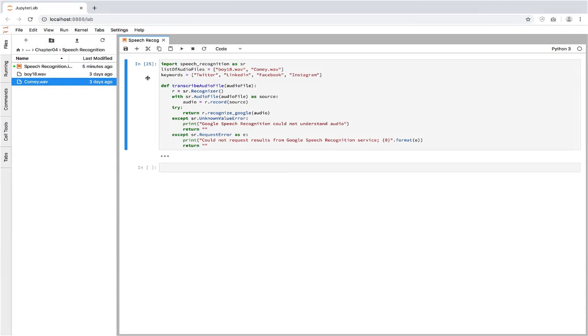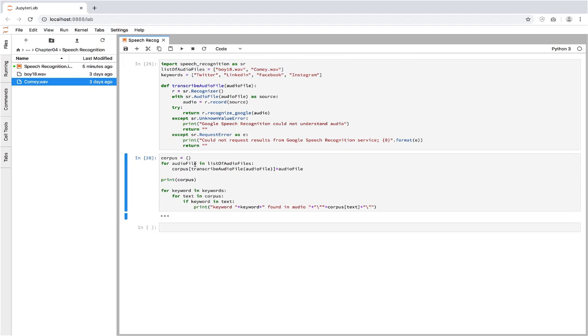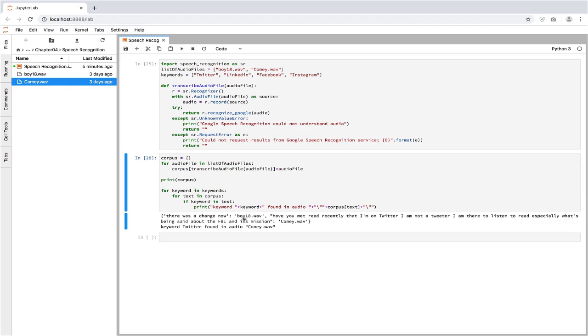Once we have text, it is easy to search for specific keywords such as Twitter or FBI or whatever other keyword is of interest. So I'm going to use a pre-made solution using Google APIs for speech recognition. And as you can see, it detected the word Twitter just like it should have. So this gives you a basic recipe for performing OSINT on audio in an automated fashion.